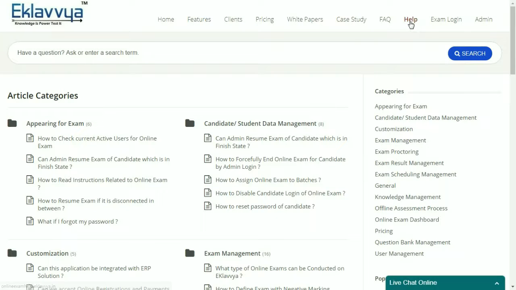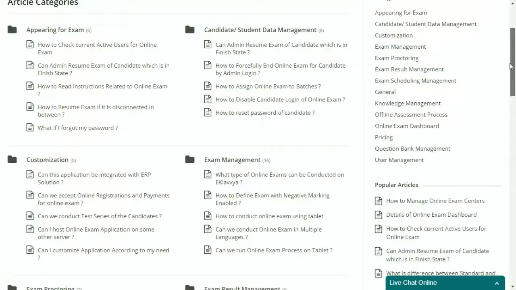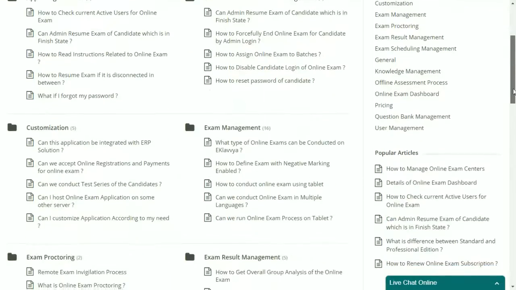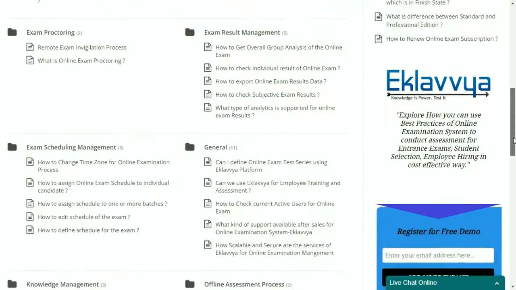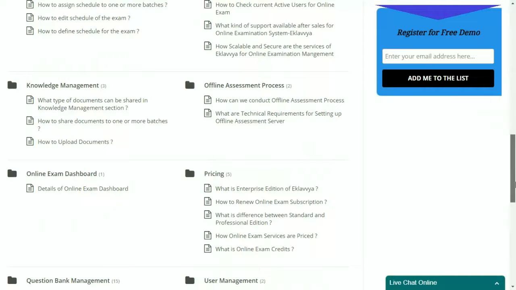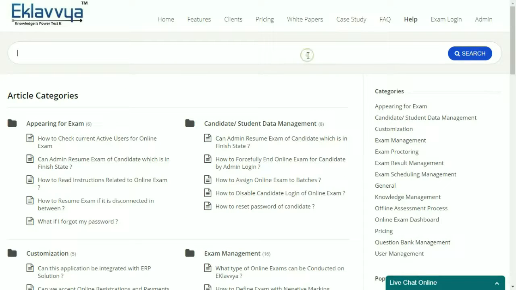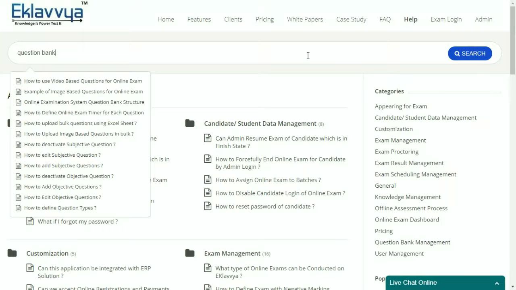We also have a help section. You can click on help link to get help related to entire workflow and features. You can check all help topics including appearing for exam, candidate data management, customization, exam management, exam proctoring, exam scheduling management, question bank management, etc. You can also search your query in the search section.